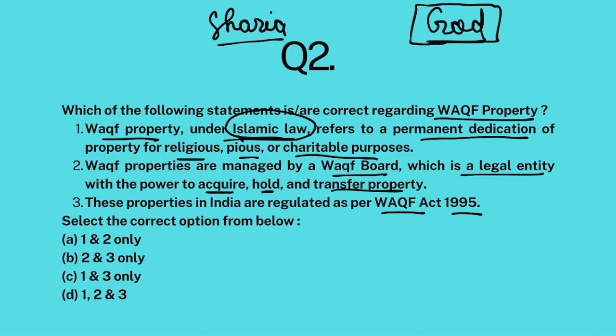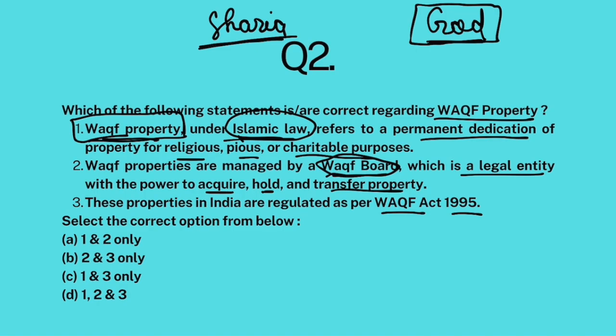That property is known as Waqf property. It will be managed as per Islamic law, that is Sharia, and will be used for religious and charitable purposes. On earth, this property will be managed by the Waqf Board, though the ownership lies with God as per Islamic law.